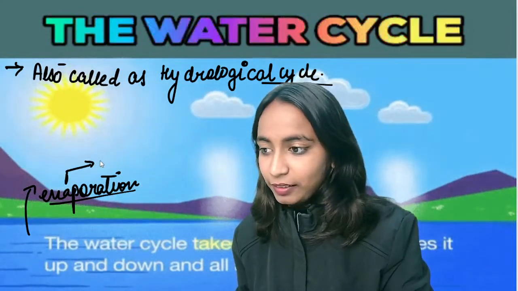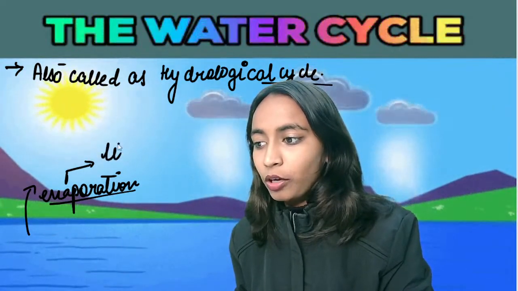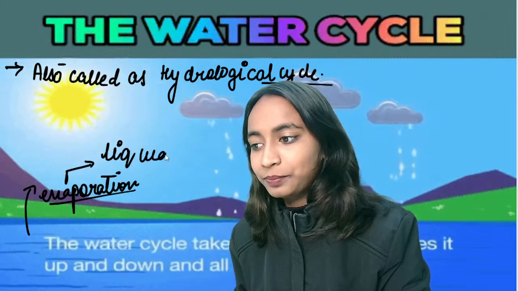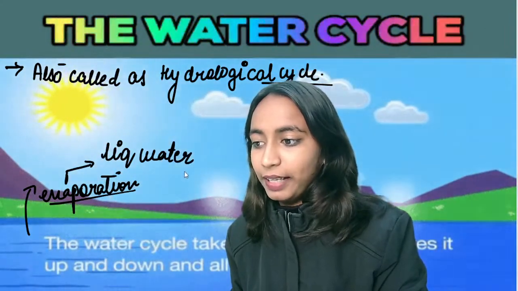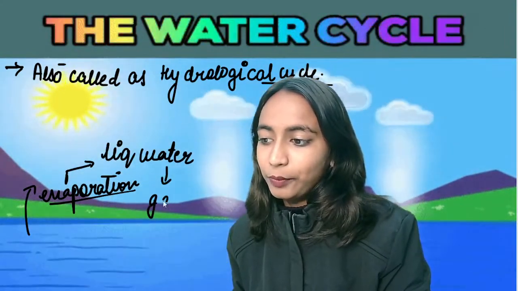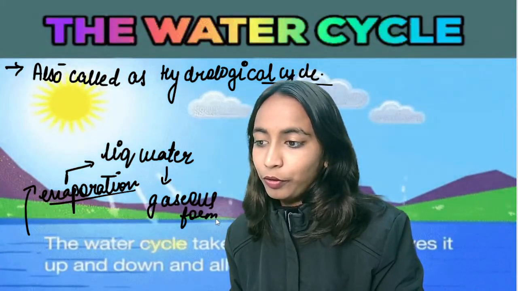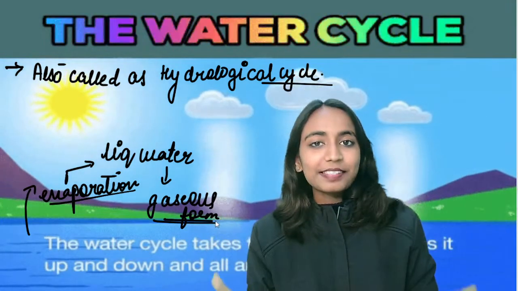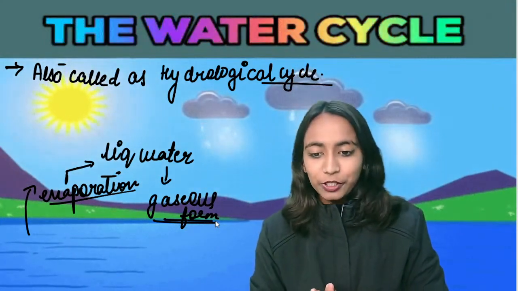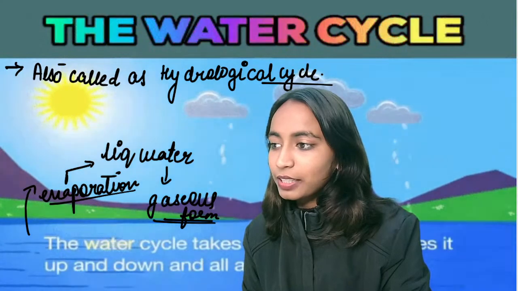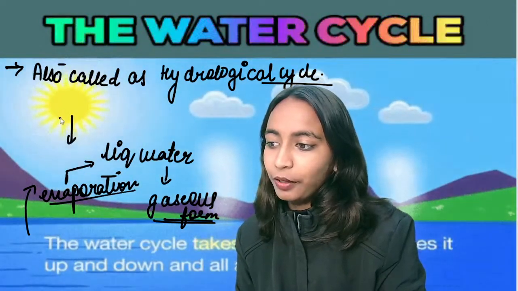Evaporation is the conversion of liquid water into gaseous form. This entire process is referred to as evaporation. So how does evaporation occur? Evaporation occurs with the help of the sun.